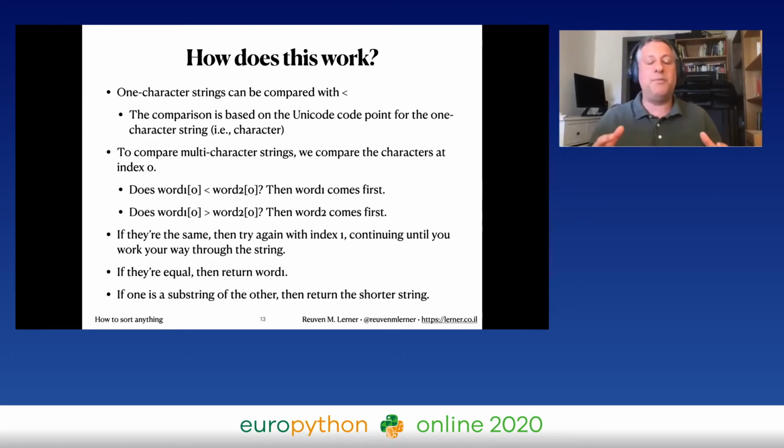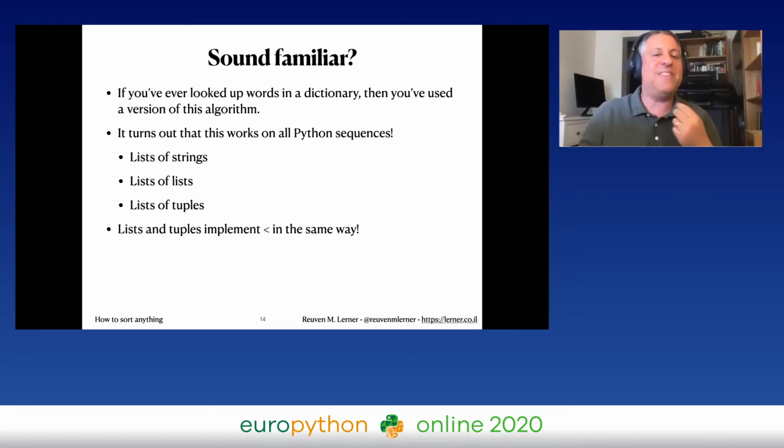This also means, though, if one is a substring of the other, we're going to return the shorter string first. So if you have find and finding, find is going to come first because it's shorter. And if this sounds familiar to you, this is how we look things up in a dictionary, as I mentioned before. We first look at the first letter, second letter, third letter. We can alphabetize things in this way.